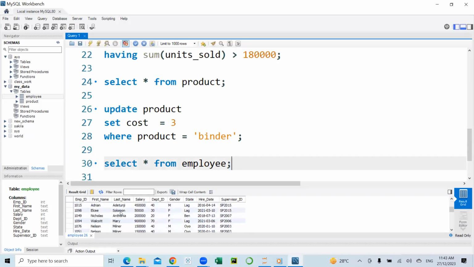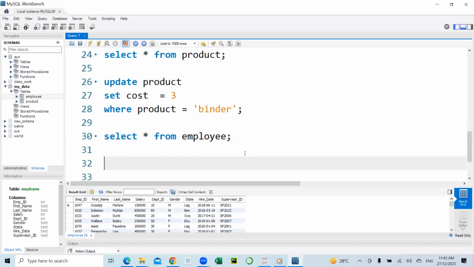If, for example, we want to delete the employee with the first name as Oyedeji Perkins and employee ID as 1047, we have to delete that record from our table. We use the delete statement.